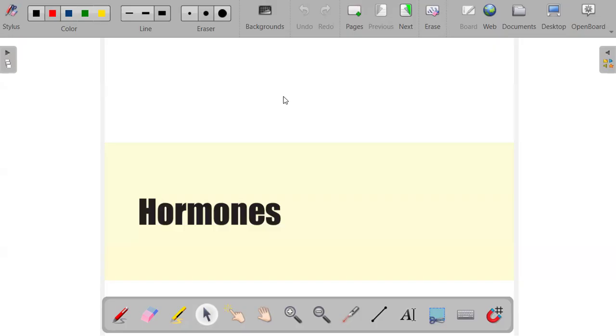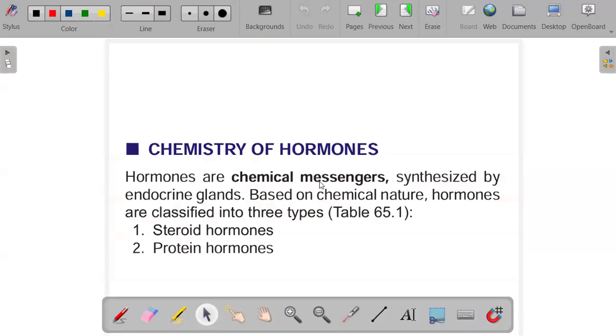Based on the chemical nature, hormones can be classified in different ways, but mainly we classify them in three ways. The first way that we classify hormones is the steroids. So we have steroid hormones, we have protein hormones, then we also have hormones which are derivatives of amino acids that we call tyrosine.